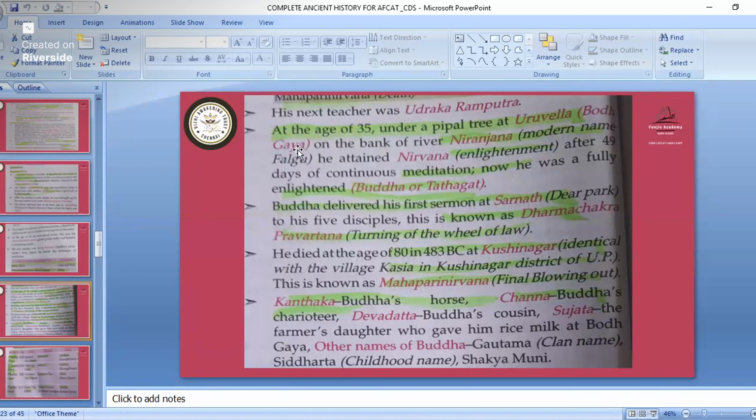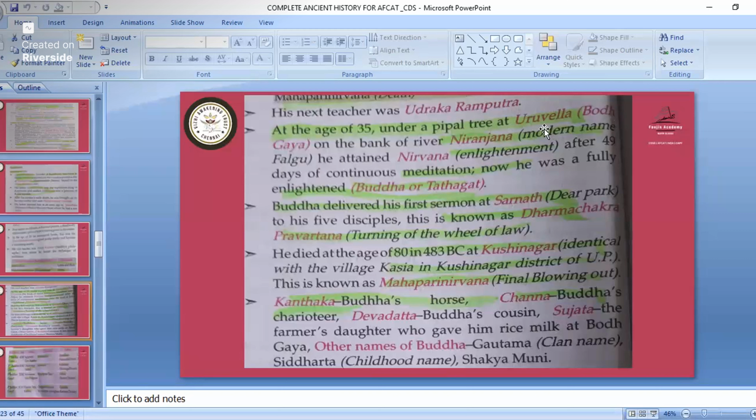This is not important, but remember this one. At the age of 35, under a pipal tree at Uruvela, Bodh Gaya, on the bank of river Niranjana, he attained Nirvana. Remember this: under a pipal tree at Bodh Gaya. Sometimes they might name the place Uruvela, but mostly it is Bodh Gaya.